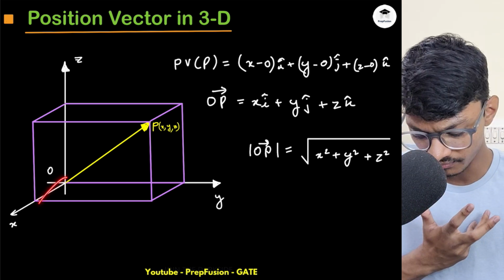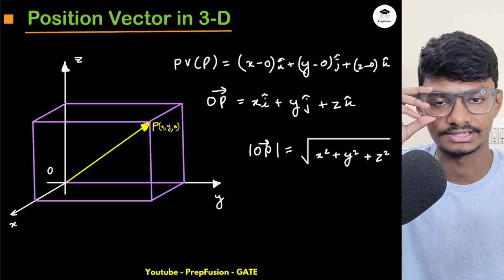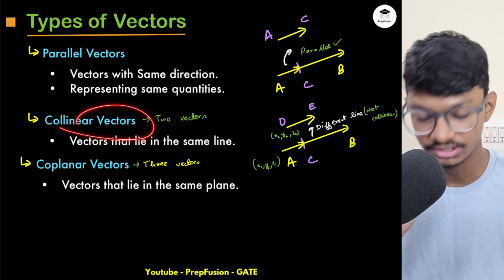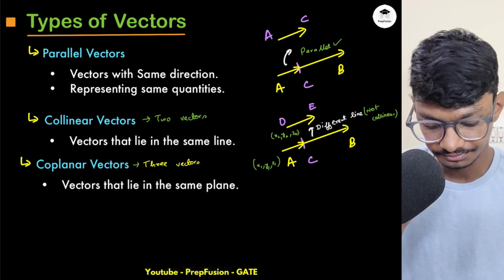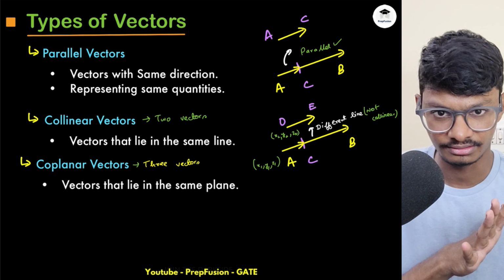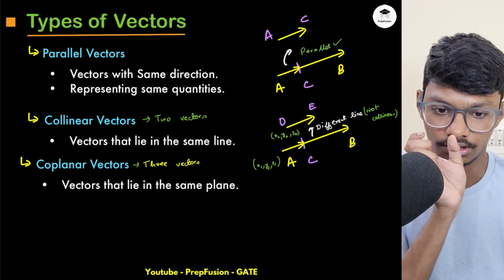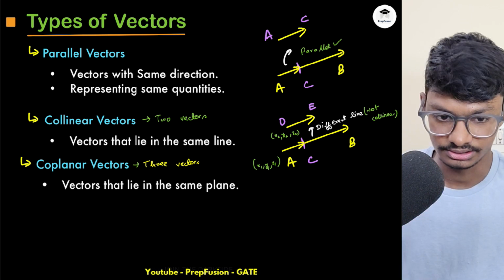No, because these two are lying in the same xy plane, but it is lying in some other plane. That's why. So we generally discuss three vectors in coplanar, and for collinear we generally discuss two vectors only. Why? Because anyway they are lying in the same plane. I'm more concerned about the line. Are they in the same line? Okay, so yeah, this is the case.